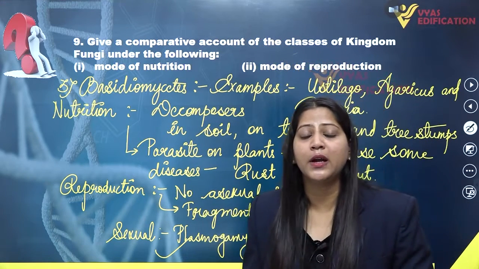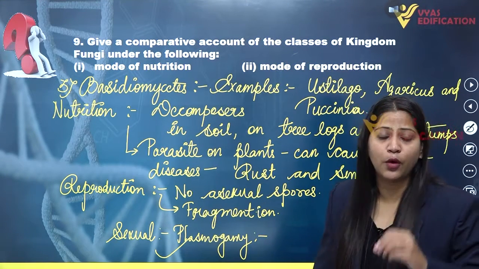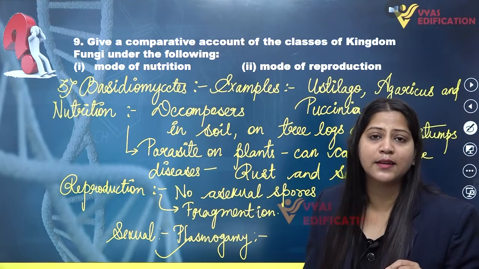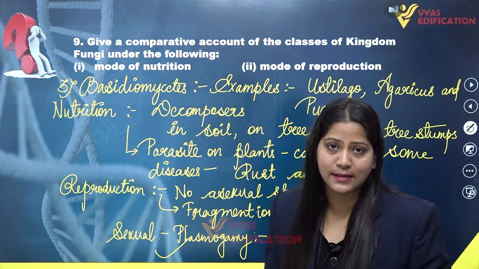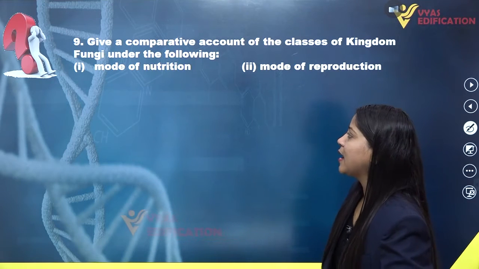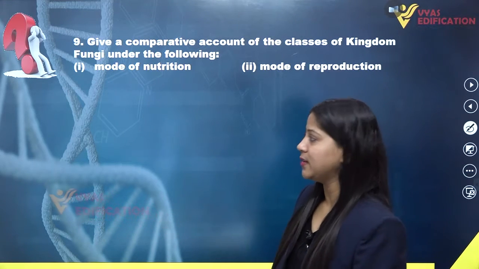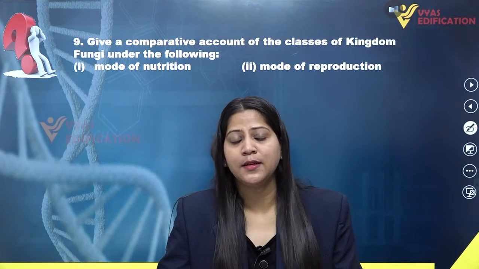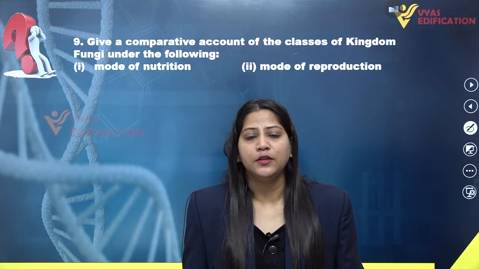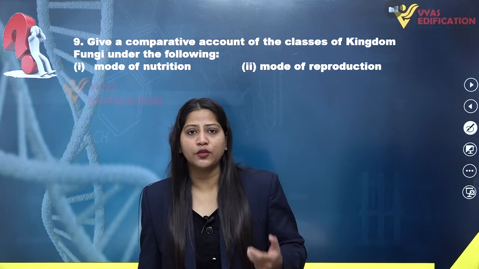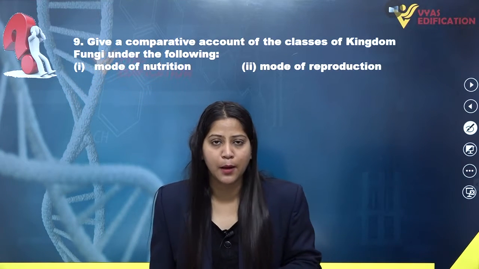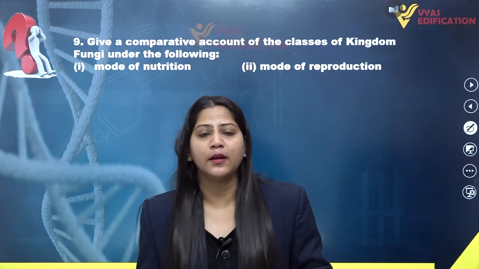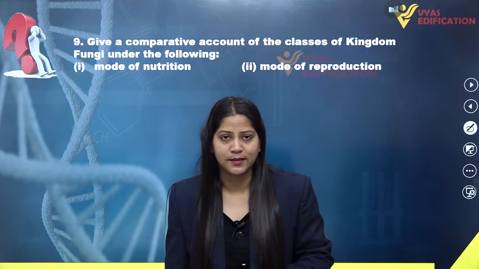Now we are going to move to the last class. Now we are going to discuss the last class of fungi, that is Deuteromycetes. And if we talk about the members of Deuteromycetes, then Alternaria, Trichoderma and Colletotrichum, all these are examples of Deuteromycetes, or are the members which are included in the class of Deuteromycetes.